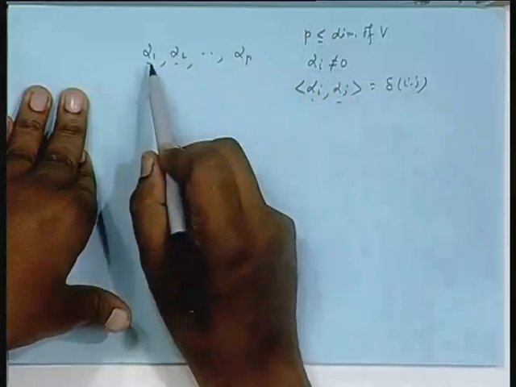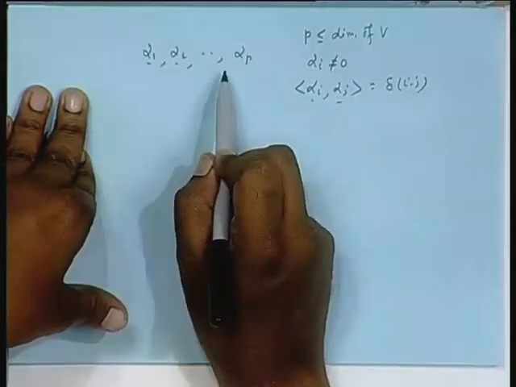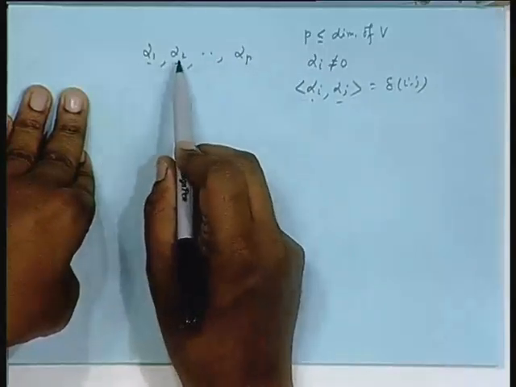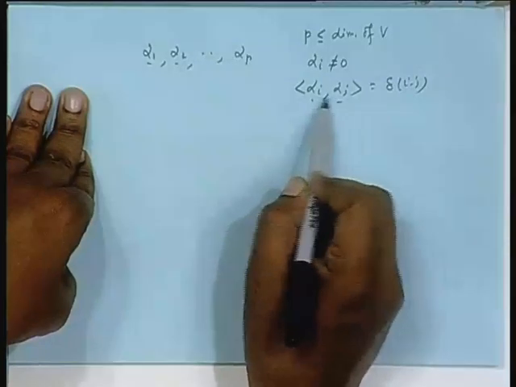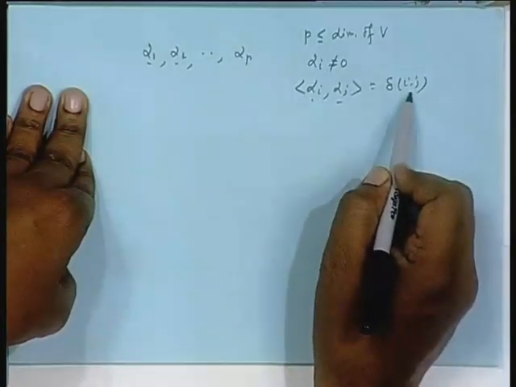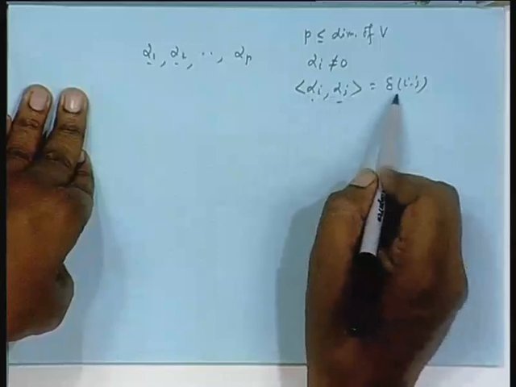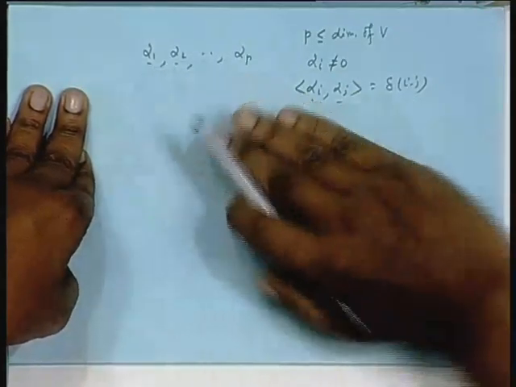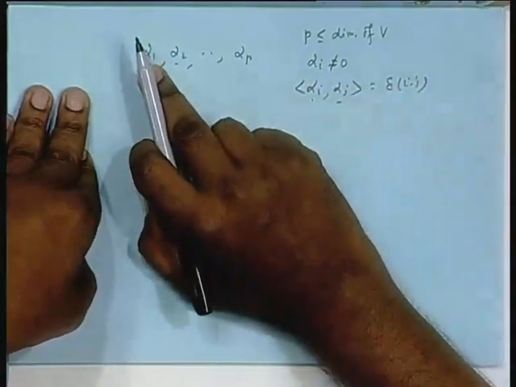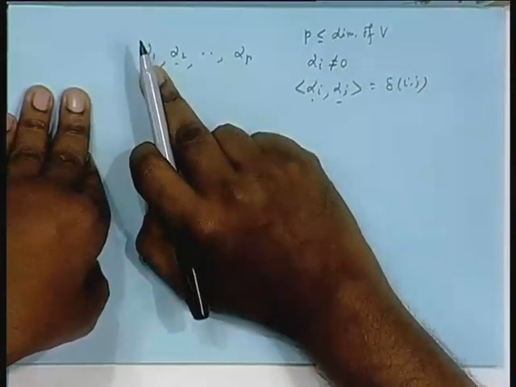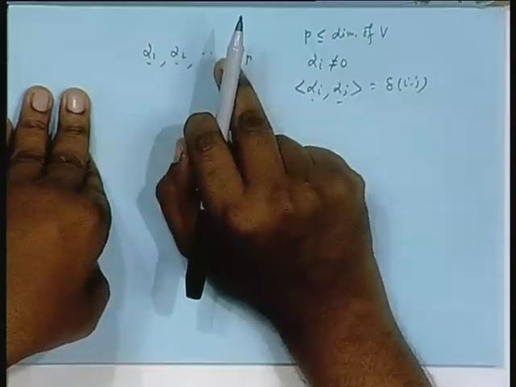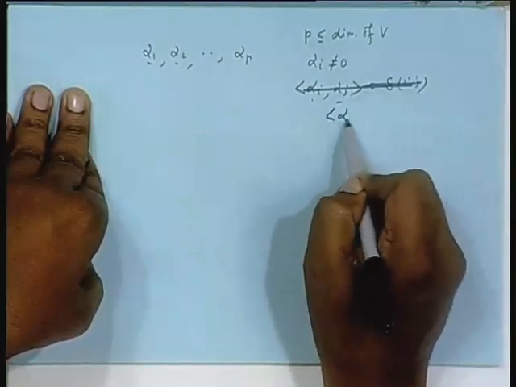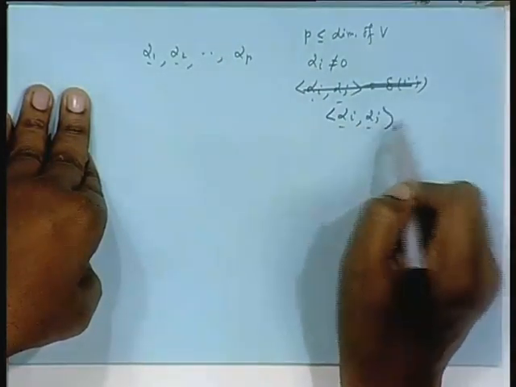Alpha non-zero means I am taking a set of vectors alpha 1 to alpha p, none of them is a 0 vector, and this is an orthonormal set. Alpha 1 is orthonormal with alpha 2, alpha 3, alpha p, that is why it is the inner product. The moment i and j are different, 0; i and j are same, norm squared is equal to 1. But then you could say that if I had alpha equal to 0, then orthogonality would have been present, isn't it? In fact, to prove this I do not need this orthogonality, I can have this, it does not have to be orthogonal or normal.